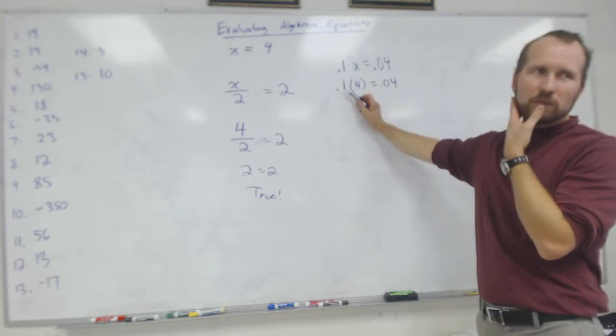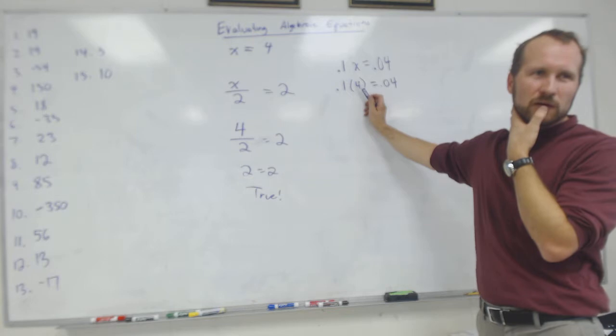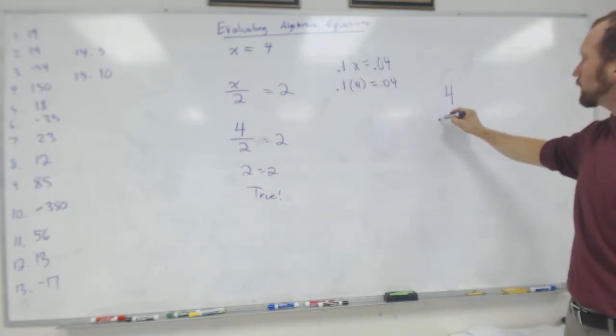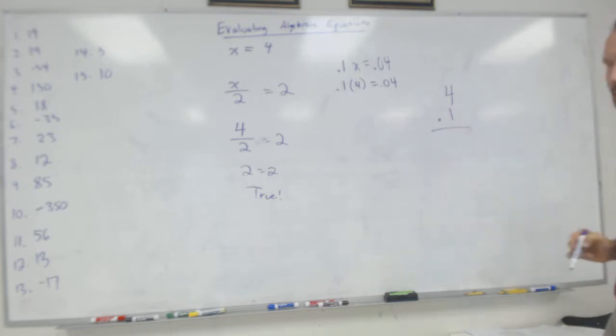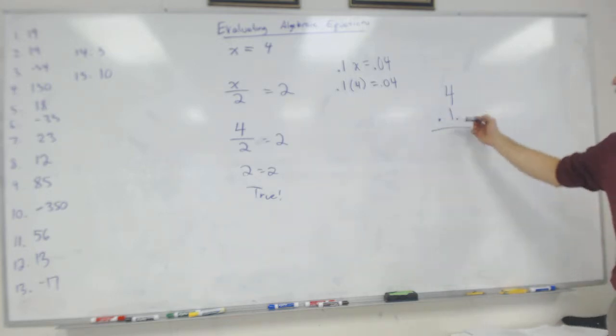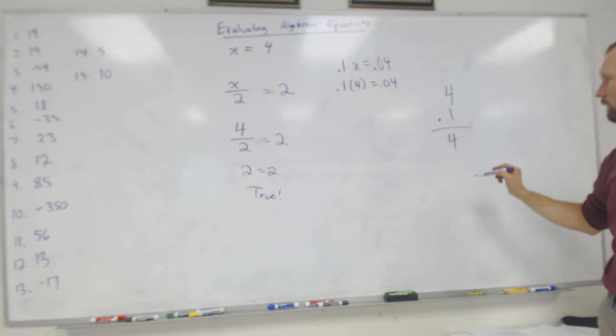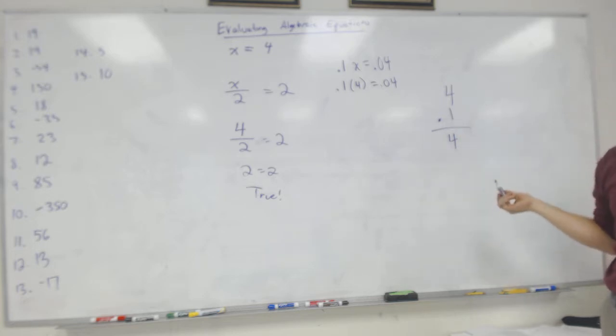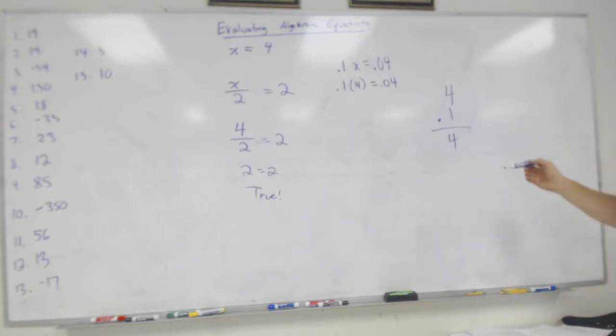How do we do 0.1 times 4? You guys know how to multiply decimals? So if I come over here and I write it like this, 1 times 4 is 4. Now, I don't actually bring this down. What I do is I count.